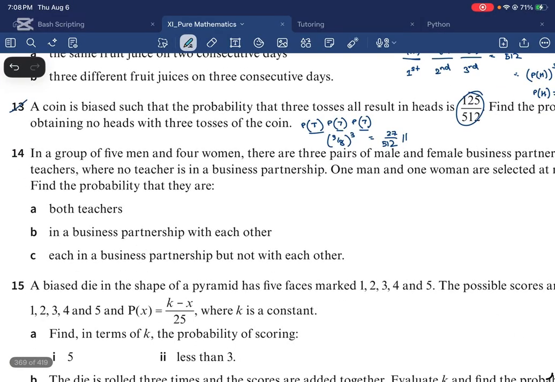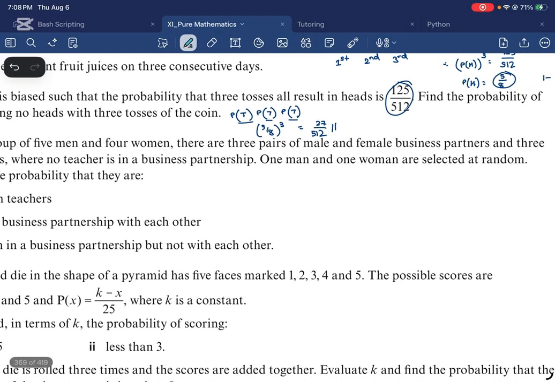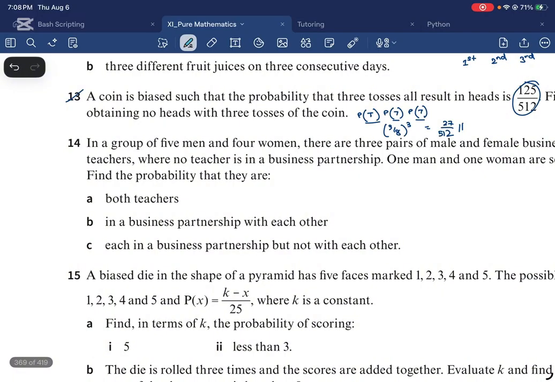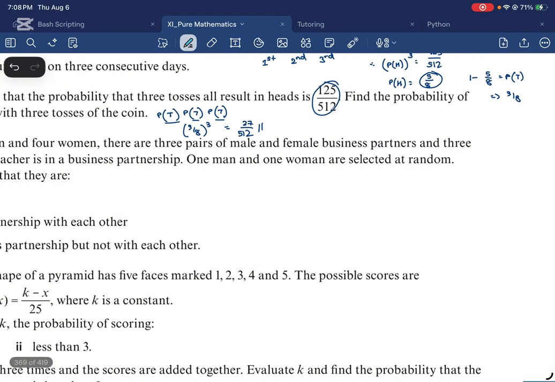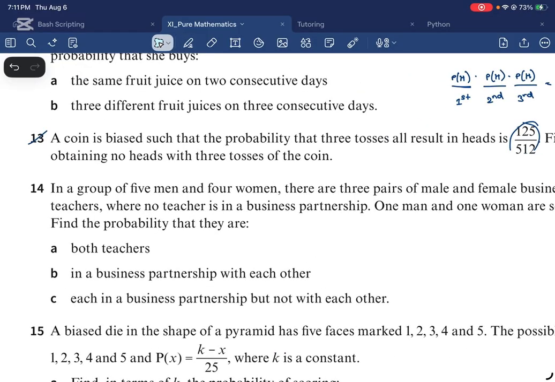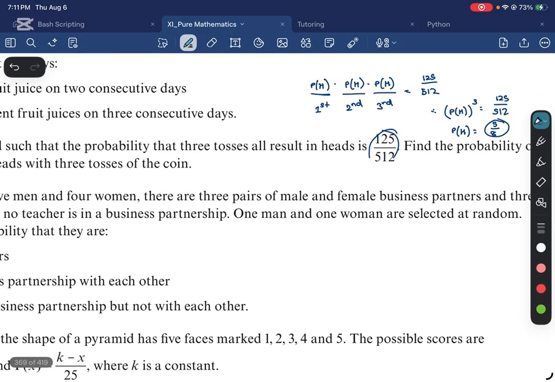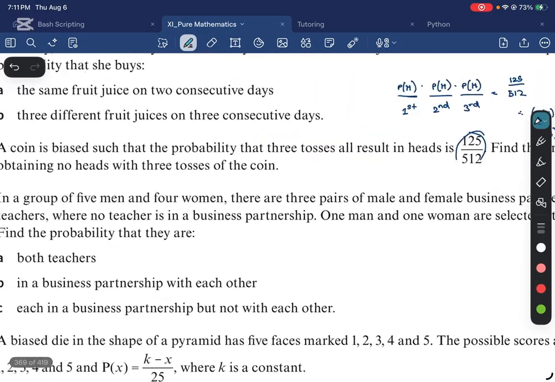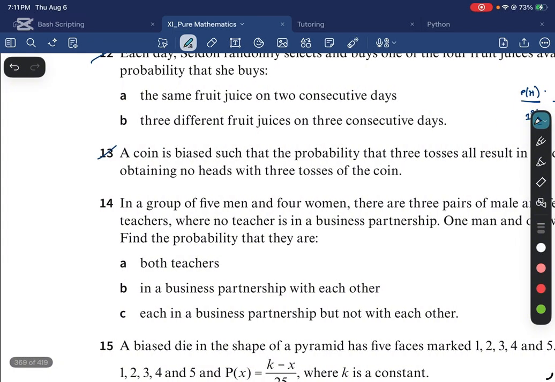In a group of 5 men and 4 women, there are 3 pairs of male and female business partners and 3 teachers. All right, so let's move on. In a group of 5 men and 4 women, there are 3 pairs of male and female business partners and 3 teachers where no teacher is in a business partnership.